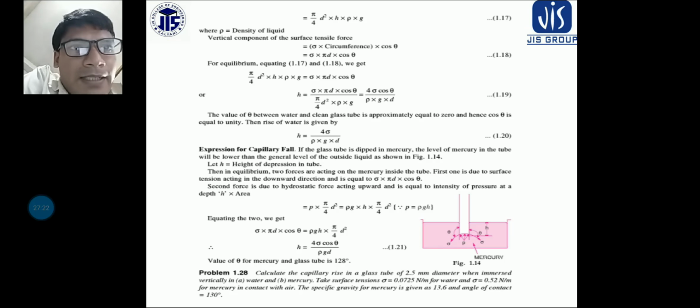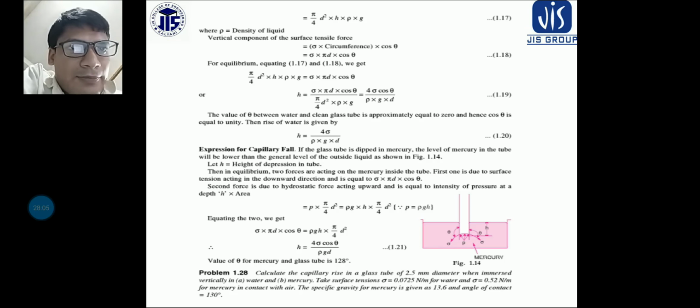Now the vertical component of the surface tensile force is equal to sigma into circumference into cos theta. So sigma into pi d into cos theta is the vertical component of the surface tensile force. Now if I equate these two equations, pi by 4 d square into h into rho into g is equal to sigma into pi d into cos theta. So h is equal to 4 sigma cos theta by rho g d. Okay, so this is the capillary rise. Ultimately, when theta is 90 degrees, cos theta is 0. So depending upon theta, this h is changing.